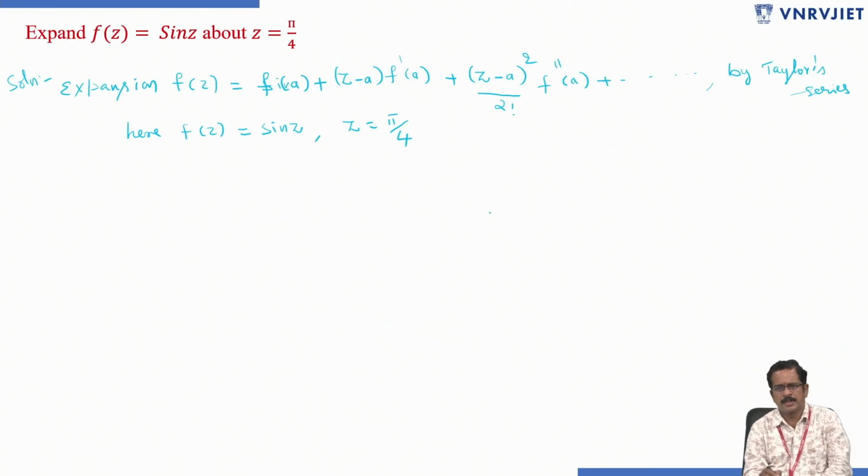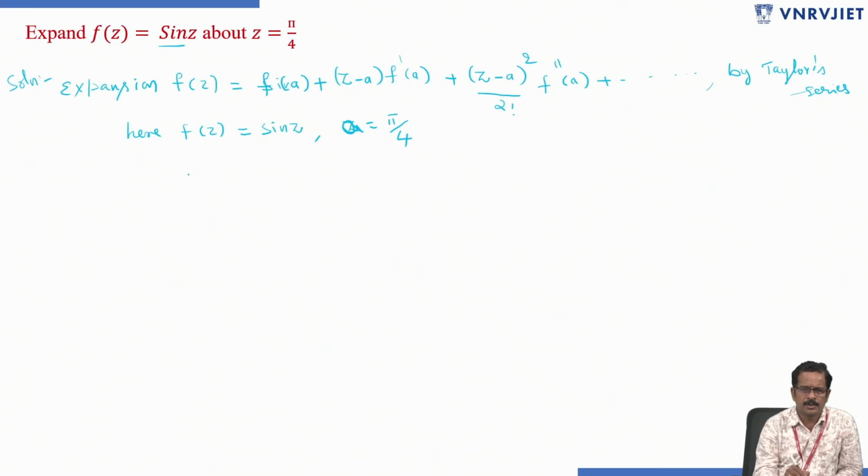I am applying the Taylor series expansion formula and trying to evaluate the expansion of f of z, not like before, because here the function is given in terms of sin z. So here z equals pi by 4 means a equals pi by 4.